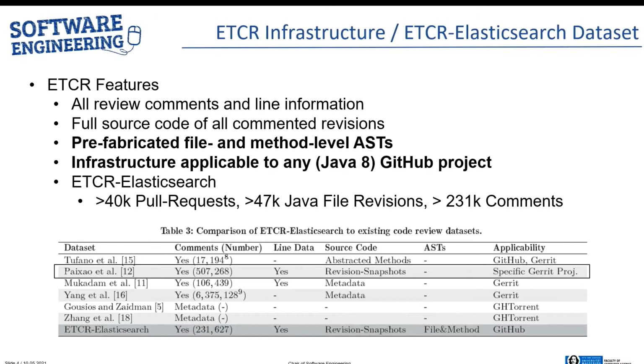We will next dive into the concrete Elasticsearch dataset to give an explanation of our relational data model before concluding with a tutorial on how to use the provided infrastructure to first mine a new dataset from an arbitrary GitHub project, and then how to use the utilities that we provide in order to easily find the links between a code review comment and the associated AST nodes.